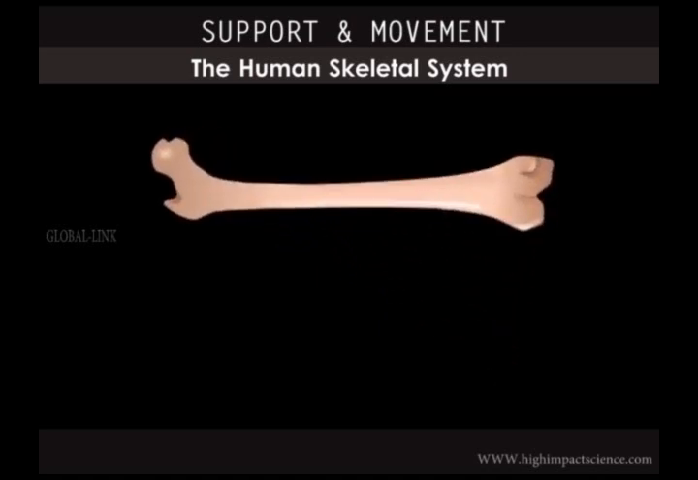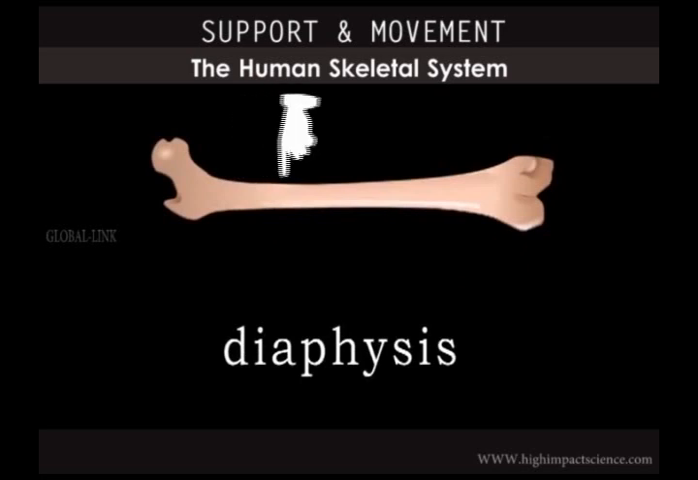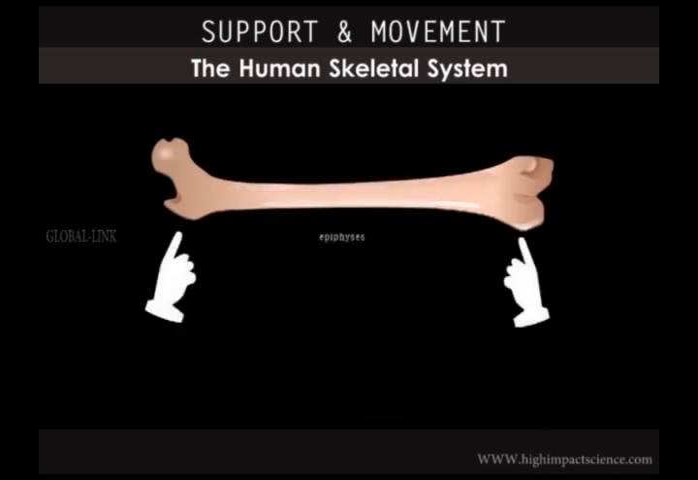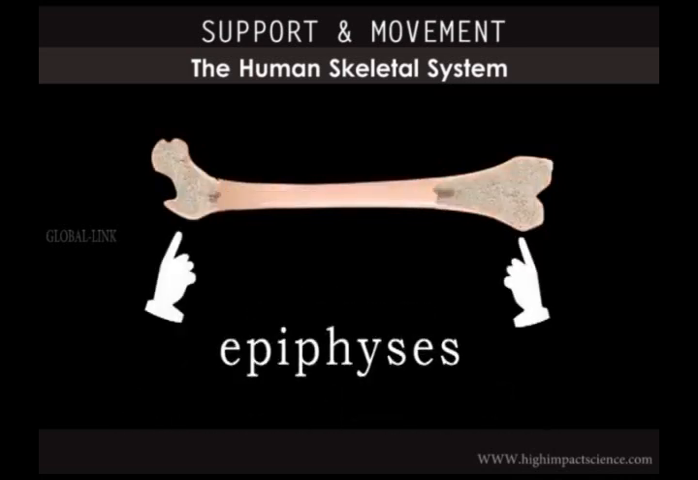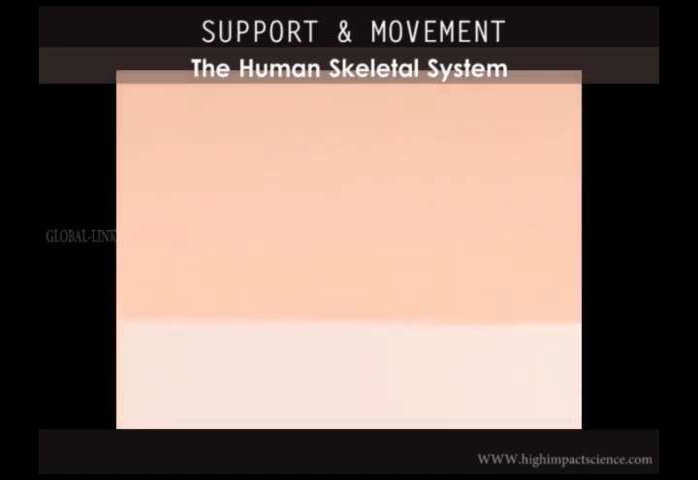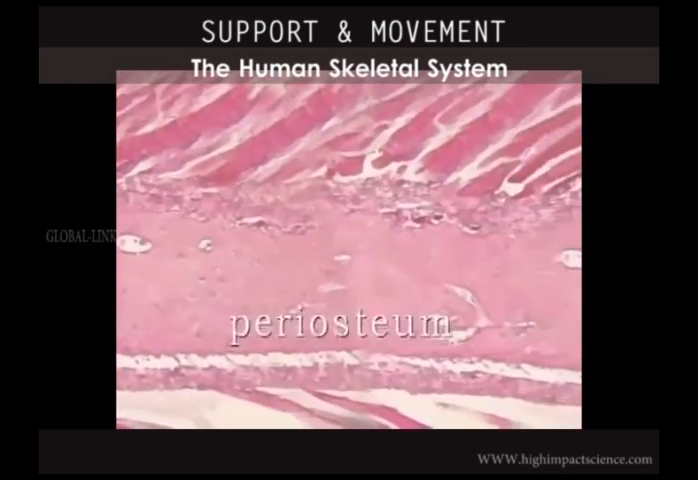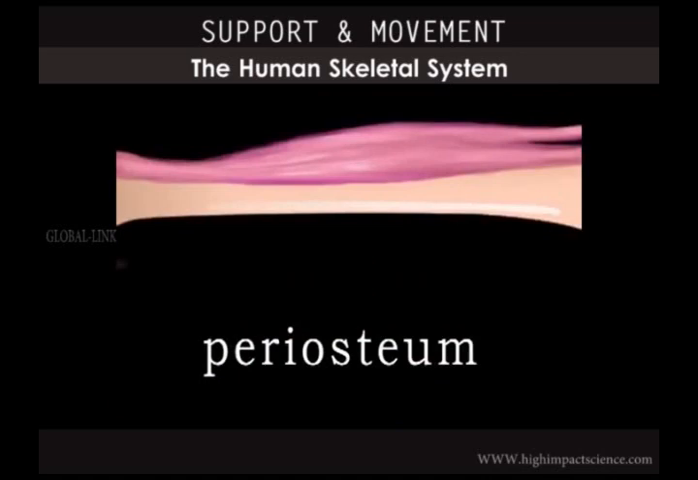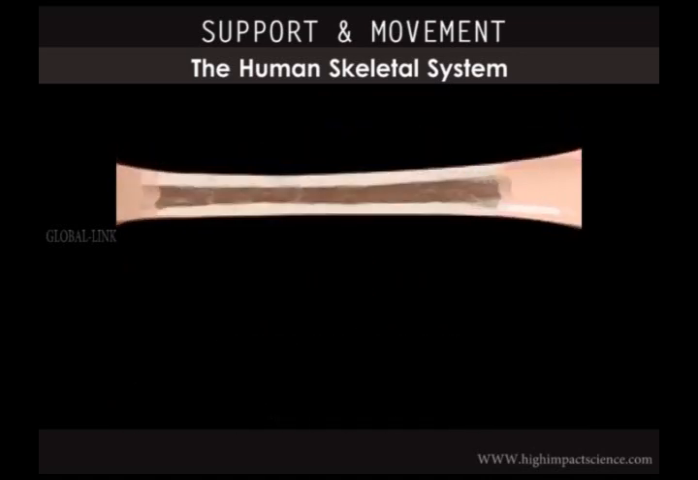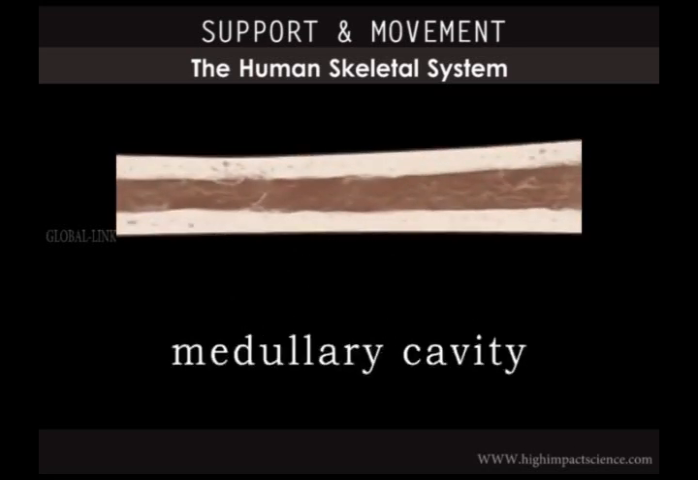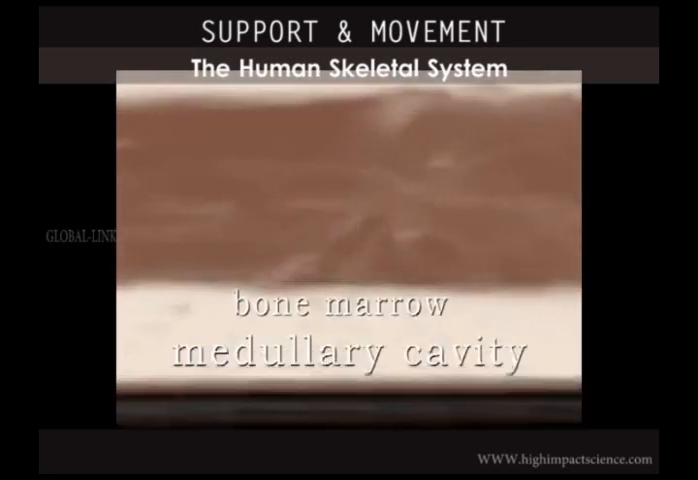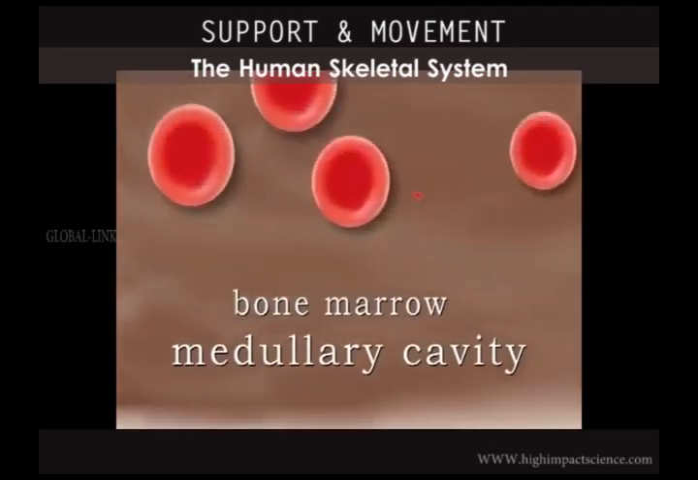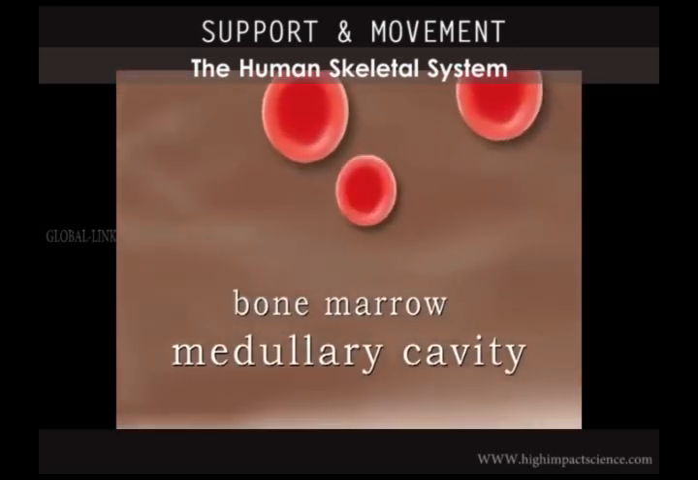A typical long bone has a main shaft called the diaphysis, composed of compact bone, and 2 ends called epiphysis, composed of cancellous bone. The main shaft is covered with a membrane of living cells called periosteum, to which muscles and tendons attach themselves. Inside the main shaft is a cavity called the medullary cavity, which contains the bone marrow. Bone marrow stores fat, produces blood cells, and plays an important part in the body's immune system.